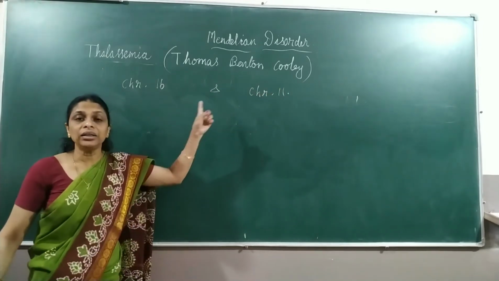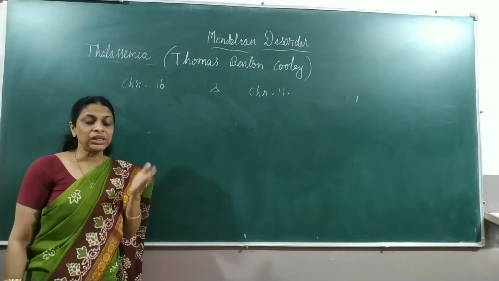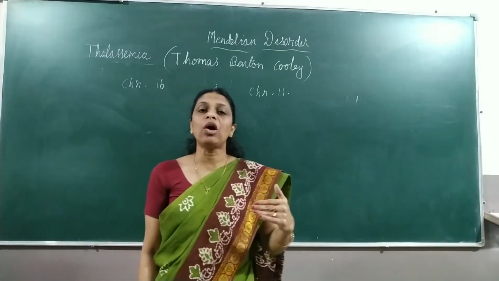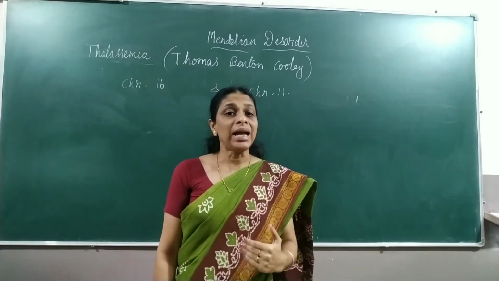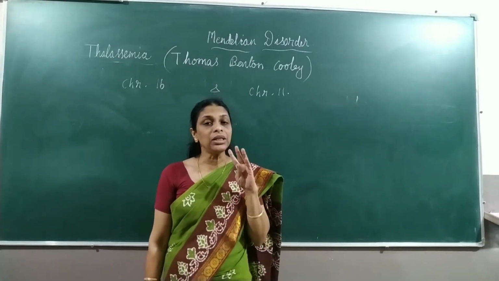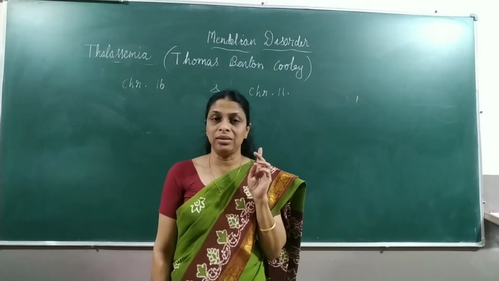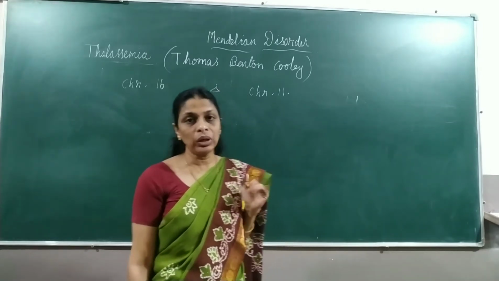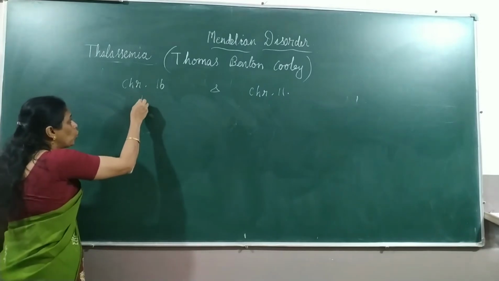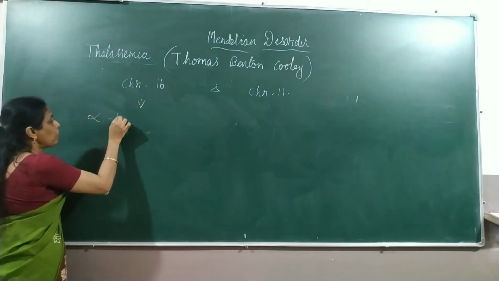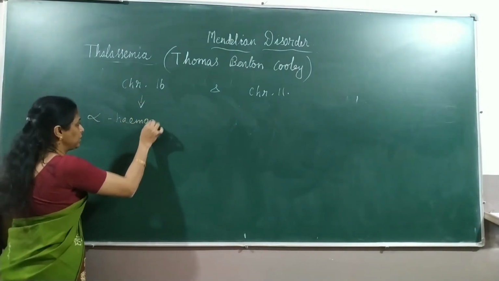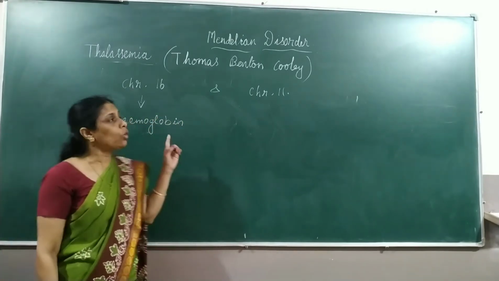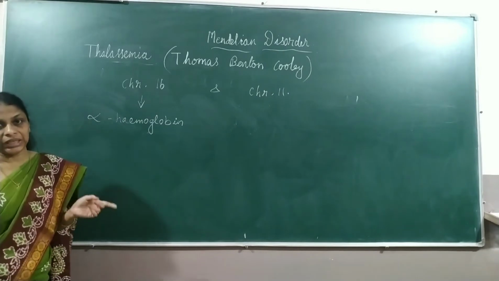And as you know, there are mainly two types of hemoglobin chains. One is the alpha chain and the other one is the beta chain. Alpha globin chains are produced by genes found on chromosome number 16.